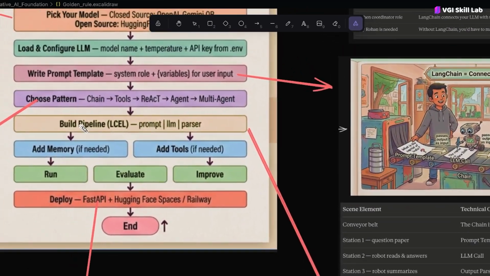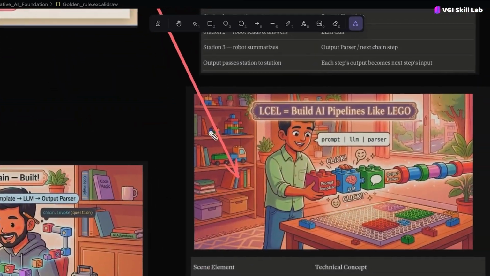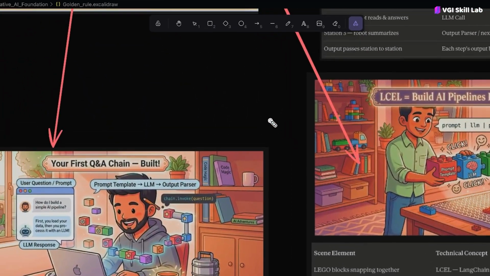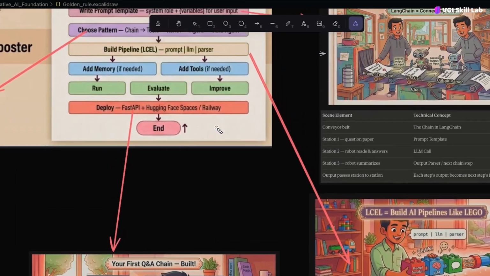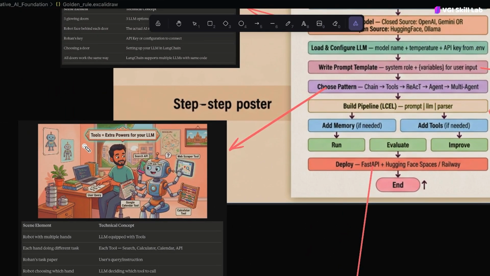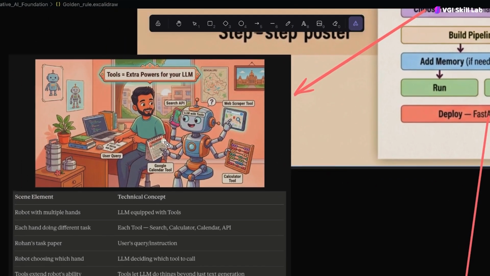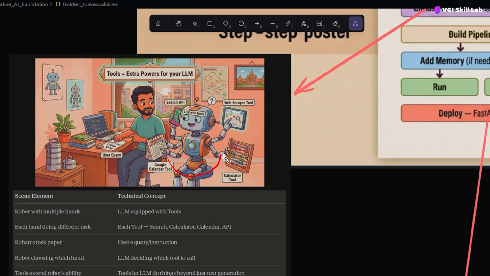If you want to use a chaining operation, you can use the chaining operator. If you want to attach a tool to your LLM so that it is functionally superior, you can attach different tools to your large language model, so that it can take the user query with great maturity.